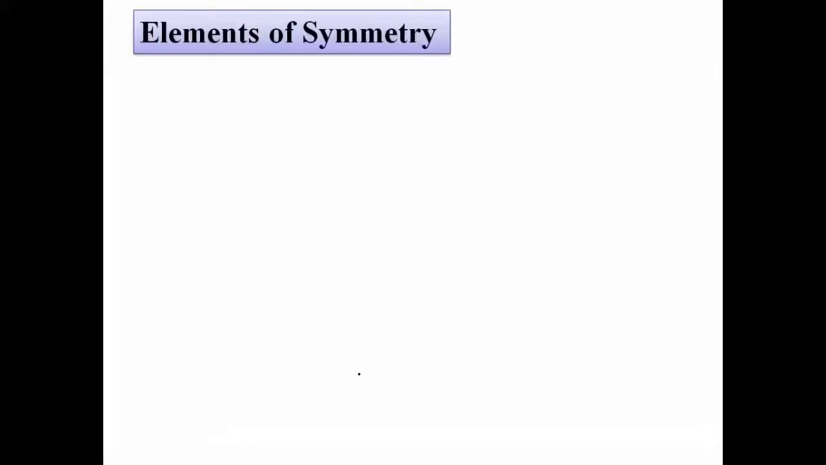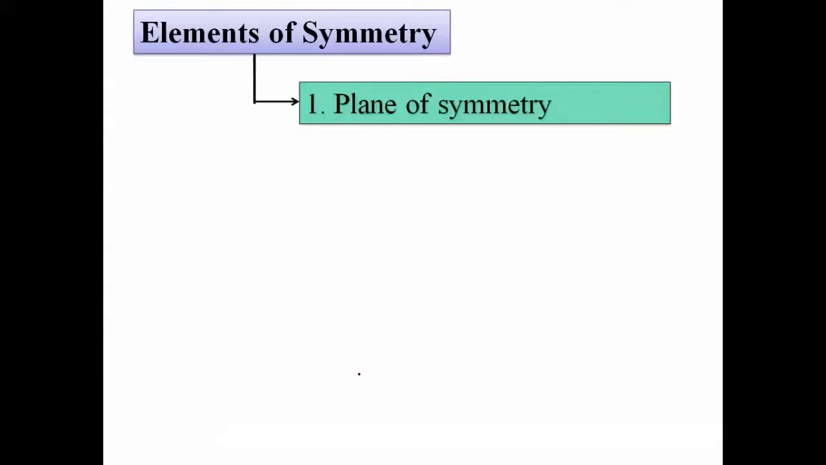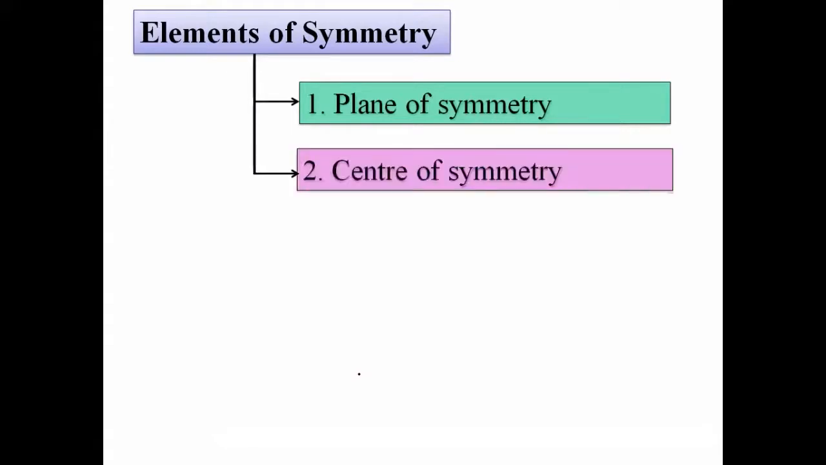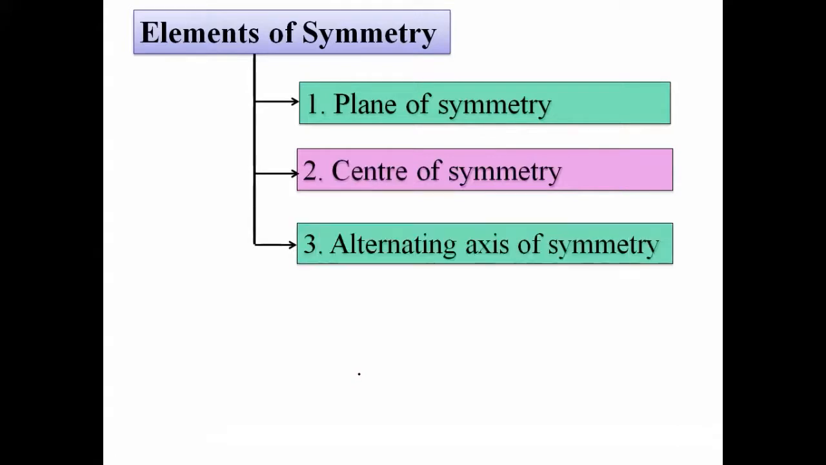What is meant by elements of symmetry? There are three elements of symmetry. First one is the plane of symmetry. Second one is the center of symmetry. And third one is the alternating axis of symmetry. These are the three elements of symmetry. This is the essential condition.